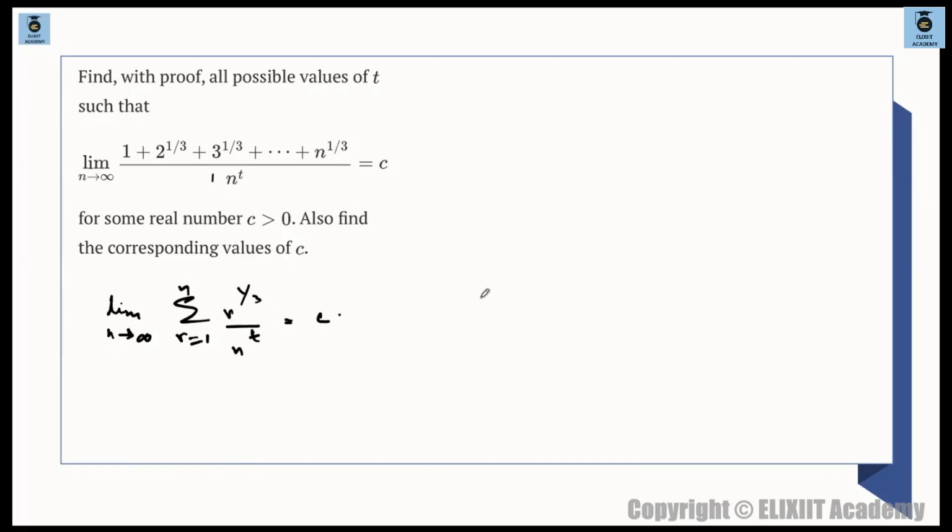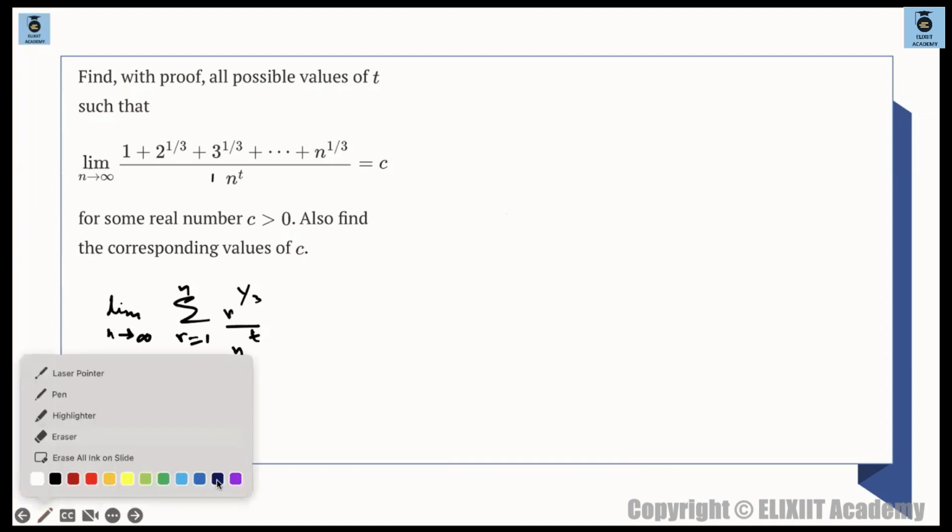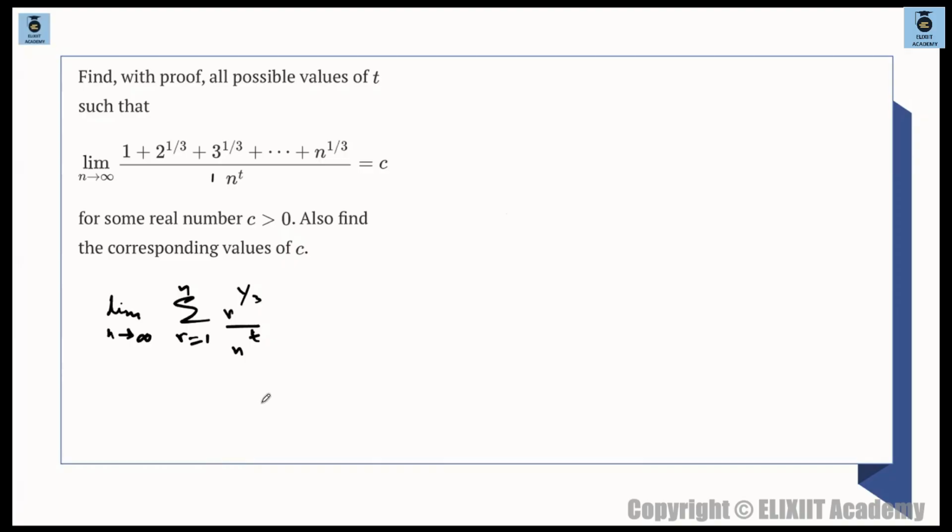Now the thing is, we have just rewritten this thing, whatever they've given in the question. ये C तो हमें निकालना है. Basically, you need not just write down the C continuously. C तो we have to find out over here. So next, what I try to do is write this in the form of f of r by n and 1 by n over here. So we have limit n tends to infinity, 1 by n, 1 by n ले लेते हैं यहाँ पे. ठीक है. और फिर summation r is equal to 1 to n, r by n whole to the power of 1 by 3. देखो, forcefully I have taken out 1 by n and I have taken r by n whole to the power of 1 by 3. How many n's I have taken?